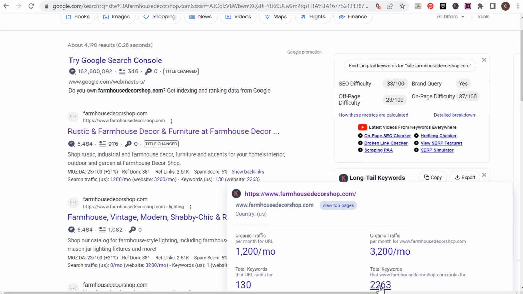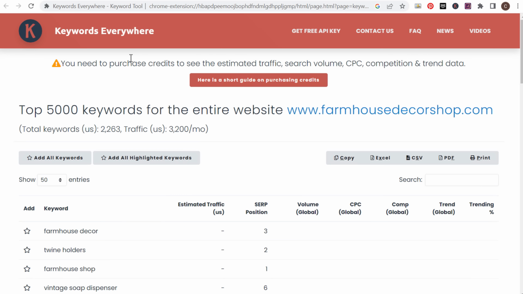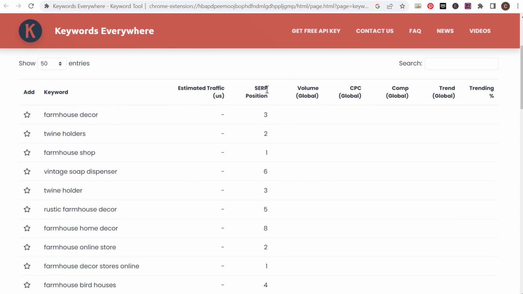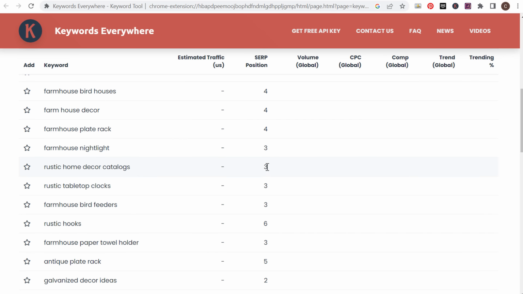And what we're doing is we're looking at their total keywords that they're ranking for. Keywords Everywhere will give us every single keyword for the entire website. So this is giving us 2,263 keywords. You could actually see their position in the search results. So as you come through here, you're going to see some of the keywords they're ranking really high for.